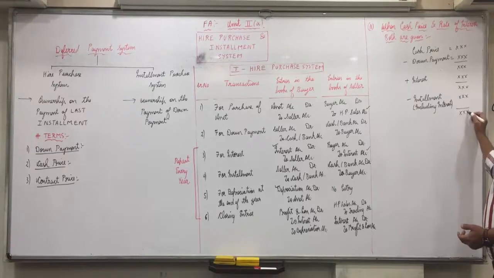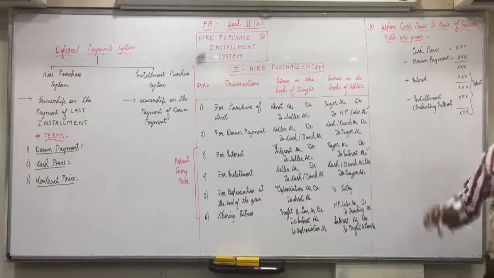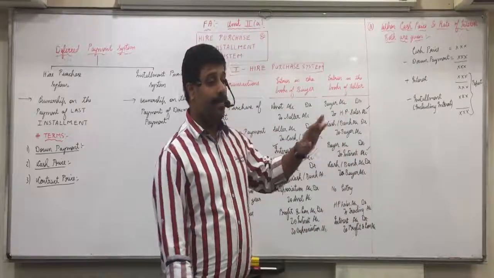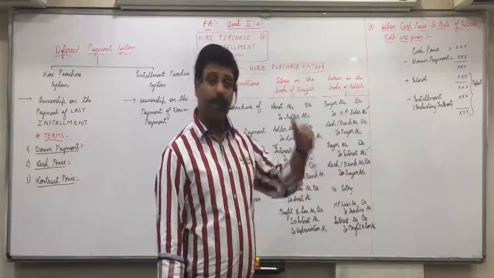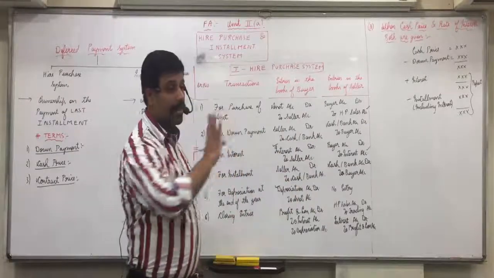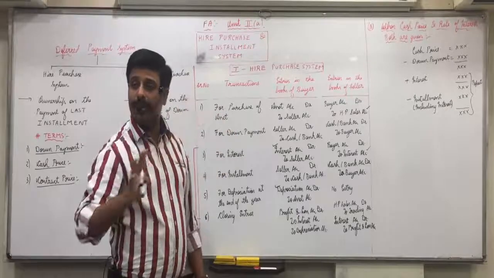And then these two you will keep on repeating until the balance becomes 0. Okay, these two, adding of interest and subtracting of installment, you'll keep on repeating until the balance becomes 0. So these workings will be made for all the examples where cash price and rate of interest both are given.